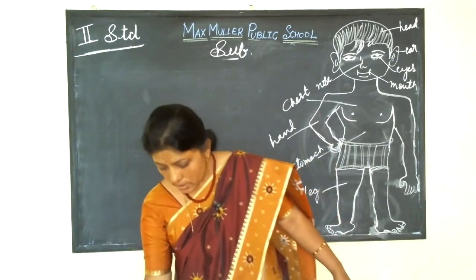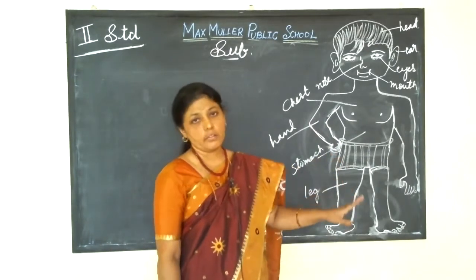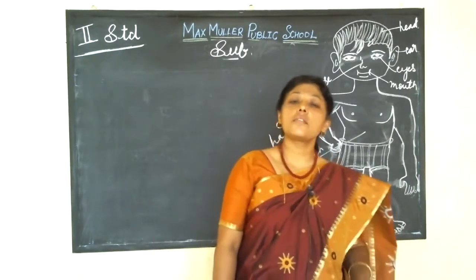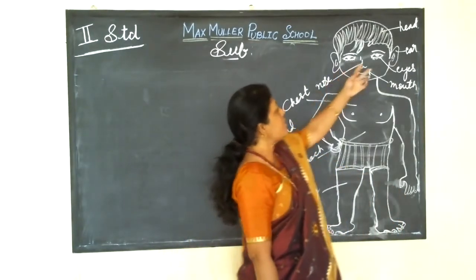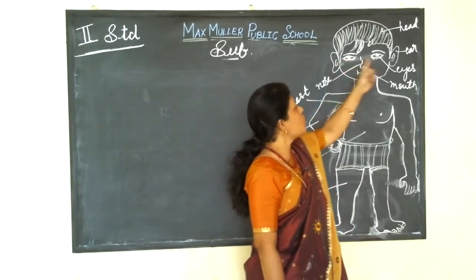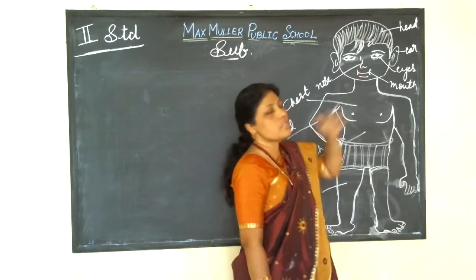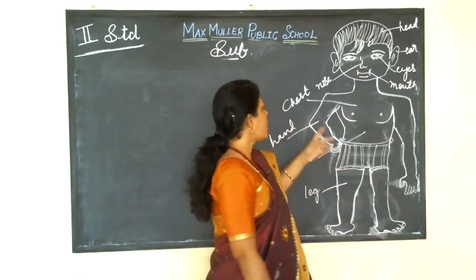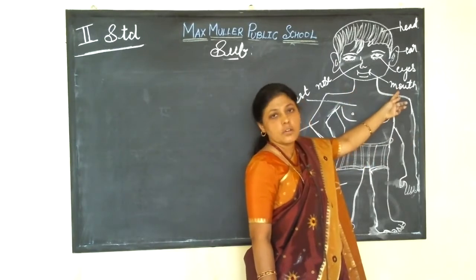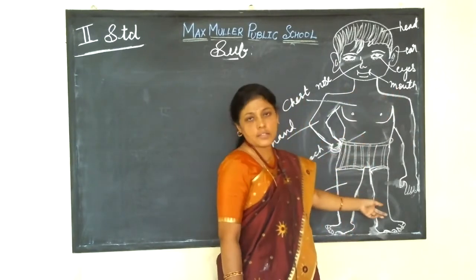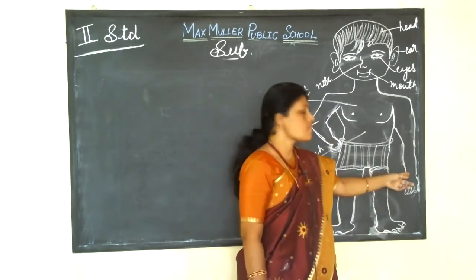Now we will see, some parts of the body are pairs and some parts are single. Which are the pairs? Eyes, 2 eyes, 2 ears. Then 2 lips. 2 hands, 2 shoulders. 2 legs, 2 ankles, 2 wrists.